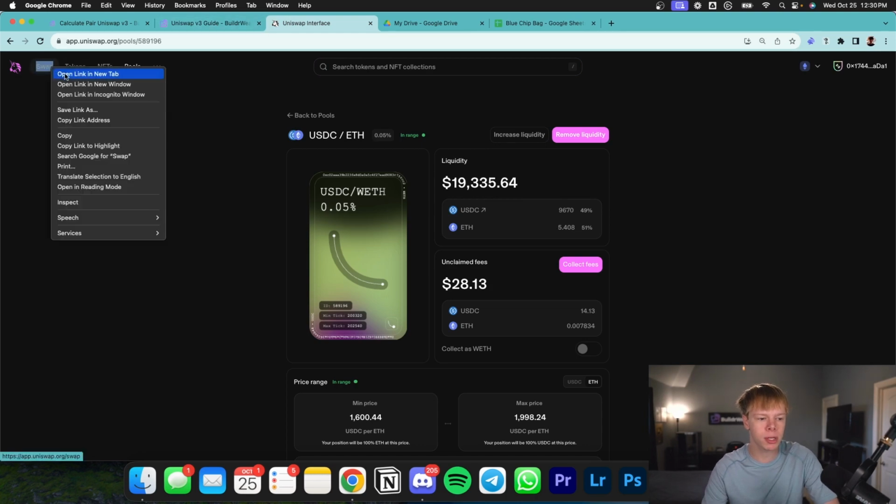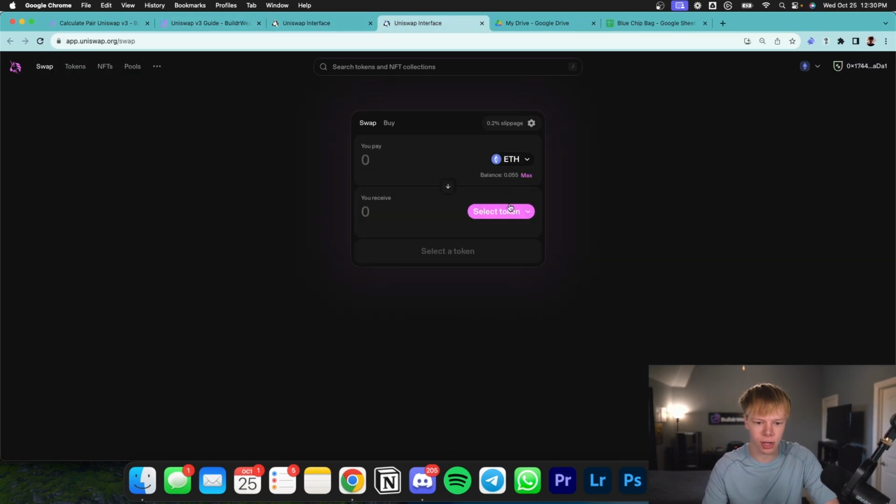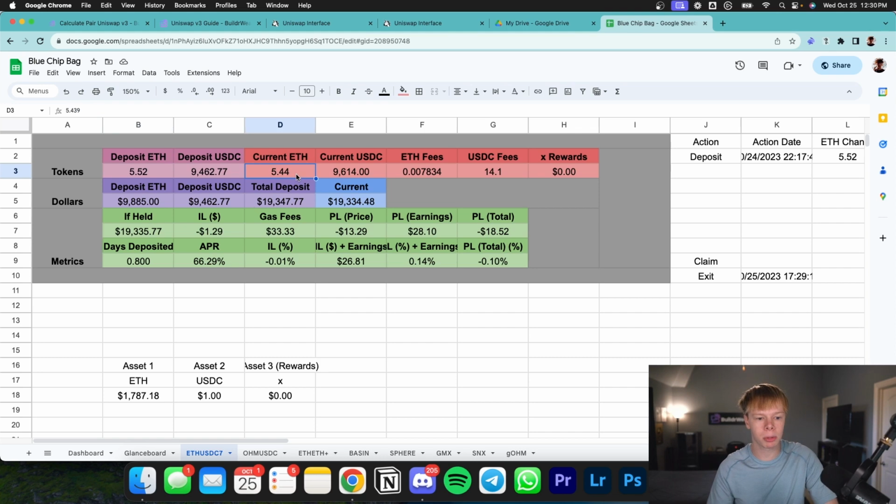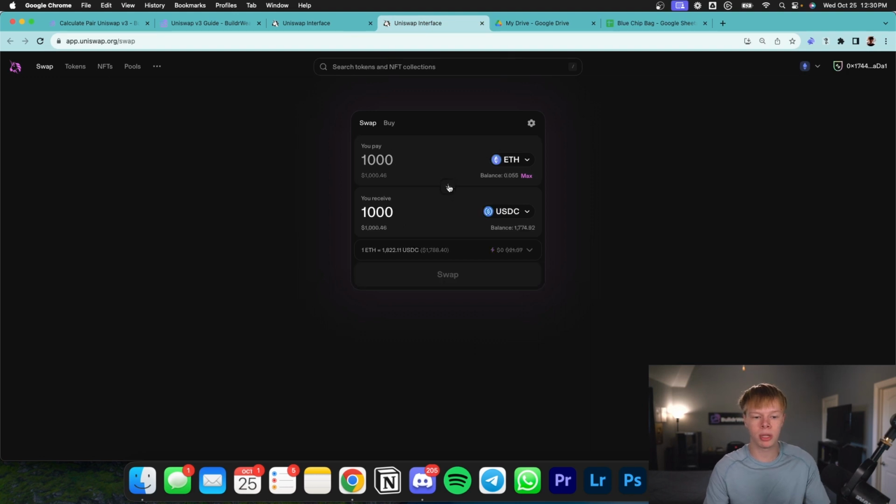So essentially, if somebody wants to execute a trade on a decentralized exchange like Uniswap, let's just say they want to buy Ethereum. Well, they're going to put USDC in the liquidity pool and take Ethereum out of the liquidity pool. Ultimately, that pushes the price of Ethereum up, which is why when the price of Ethereum goes up, I lose exposure to Ethereum. Whereas when the price of Ethereum goes down, I gain exposure to Ethereum because people are doing the opposite. They're putting more Ethereum in the liquidity pool and taking USDC out of the liquidity pool.